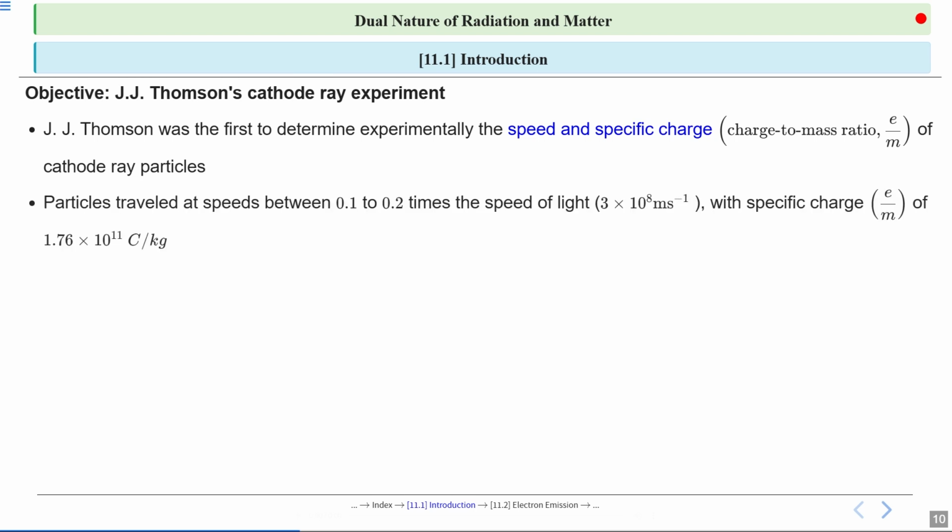Thomson noticed how fast these particles were moving, between 0.1 and 0.2 times the speed of light. Since the speed of light is 3 times 10 to the power 8 meters per second, that means the particles were traveling at about 30 million to 60 million meters per second. Their specific charge, e divided by m, was measured as 1.76 times 10 to the power of 11 coulombs per kilogram. This value shows that these particles are very light compared to their charge.